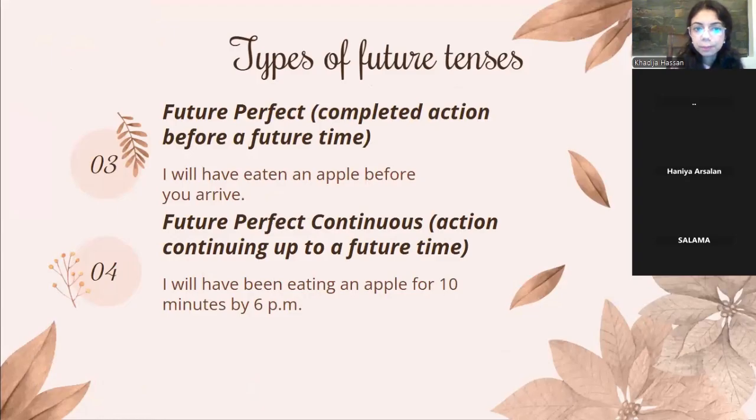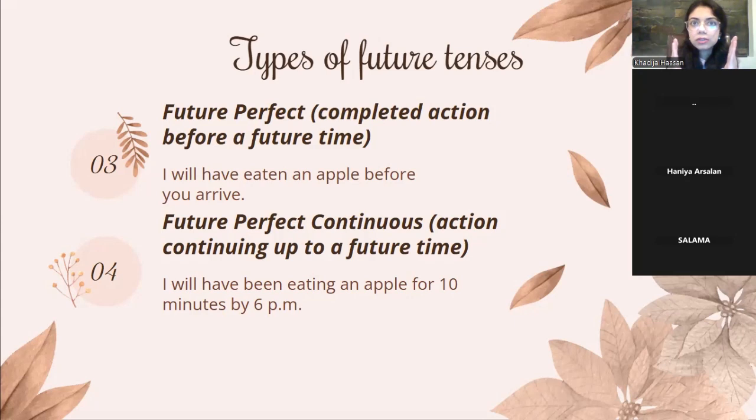Future perfect, completed action before a future time. I will have eaten an apple before you arrive. Right now, notice that this I will have eaten an apple is also in the future. I'm sorry about the throat. But before you arrive is even more so in the future than I will have eaten an apple, right?